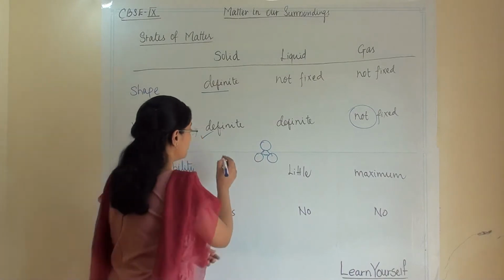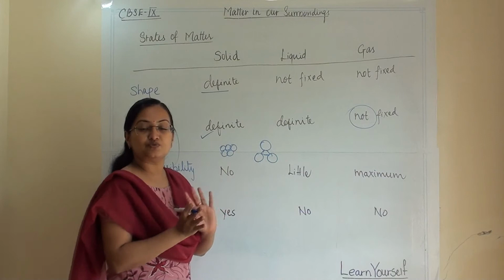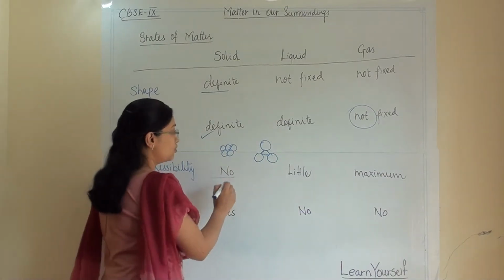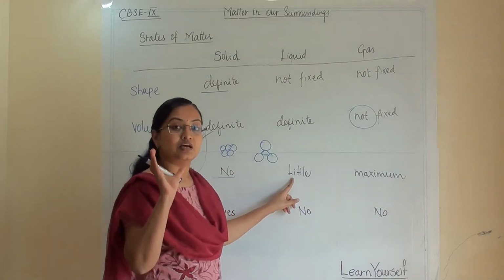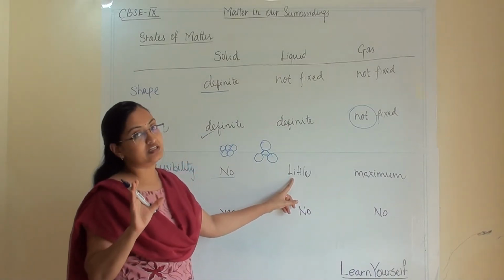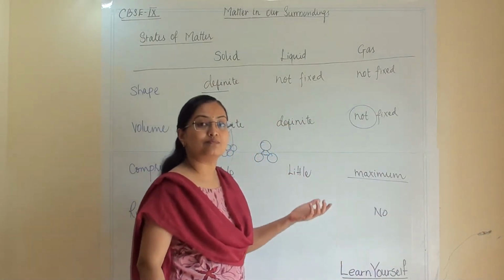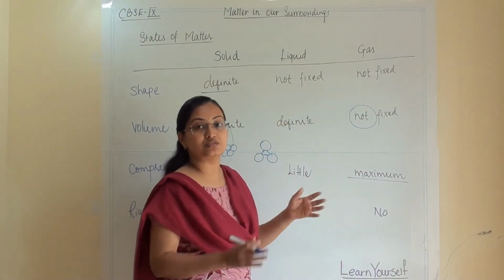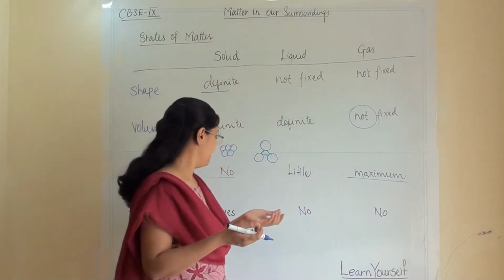But if there is no space, for example in solid, then there is no compressibility. A little space is there in liquid, so there is a little compressibility. But gaseous particles are maximum compressible because they have maximum space between them.